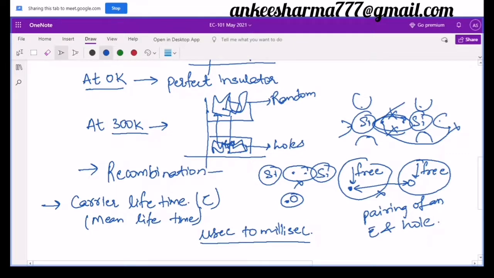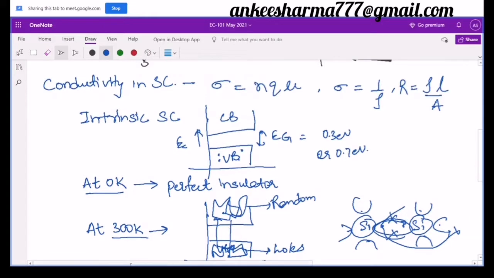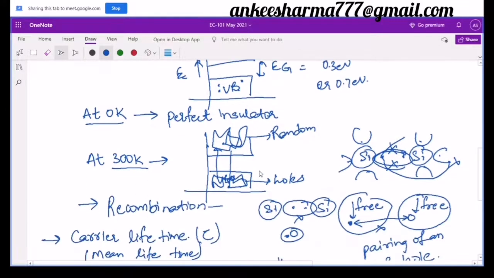So I guess it is clear to you what we mean by the carrier lifetime and the recombination factor. Is it clear? Yes. So if you have any doubts, you can turn on your mic and speak. I can't go back into the chat box and see. So I assume that there are no doubts.